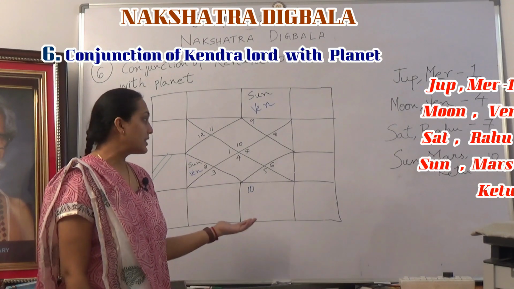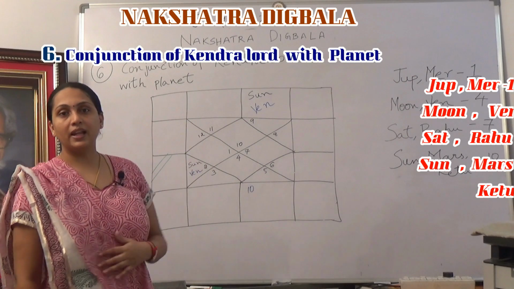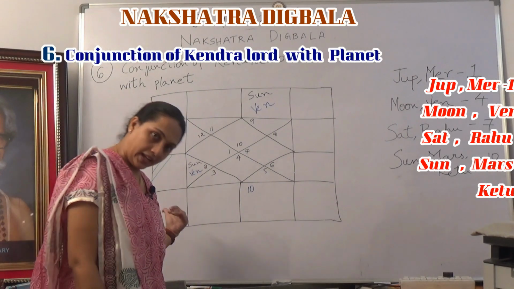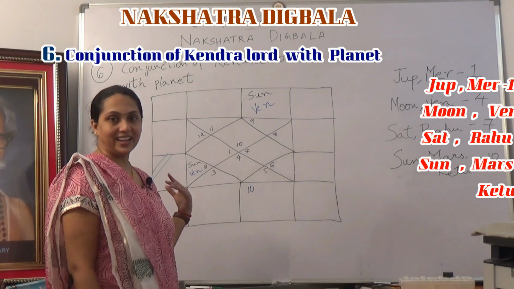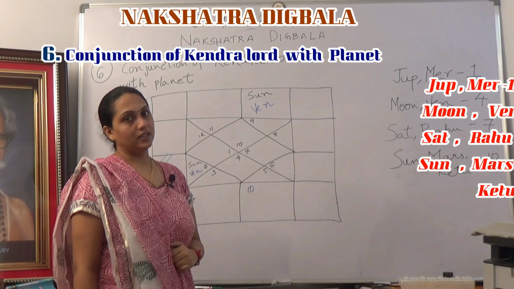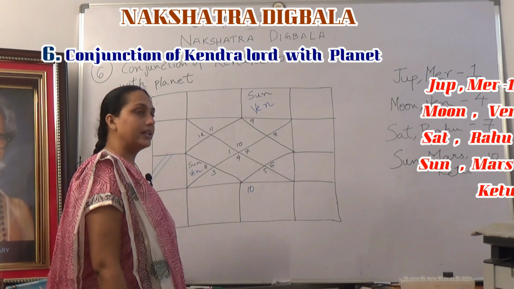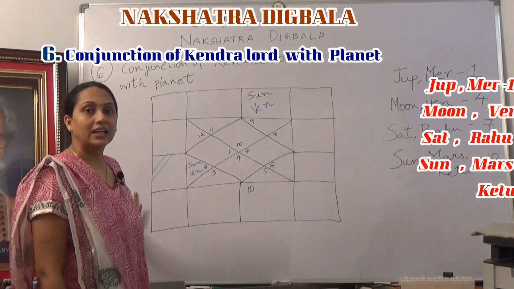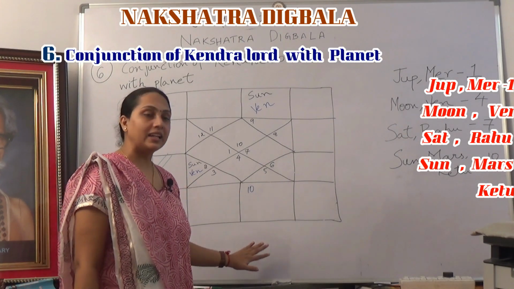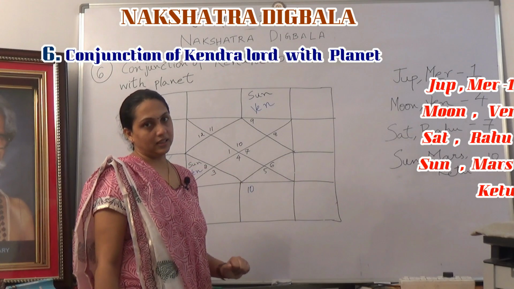So Sun gains Digbala in this Makara Lagna example. I'll repeat once again for further clarity. The sixth rule is conjunction of Kendra Lord with the planet. The Lagna is Makara, Capricorn. We are talking about Sun, which gains Digbala from the 10th house.